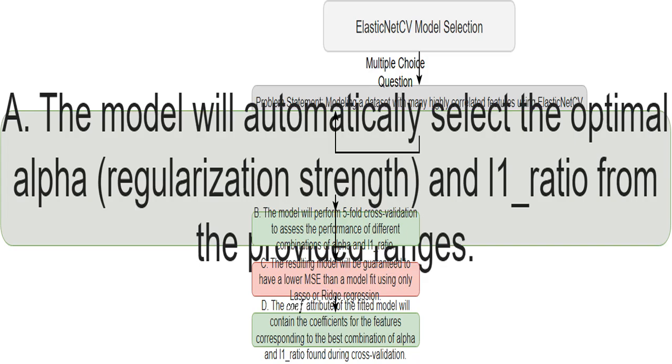That means the data is split into 5 groups. The model is trained on 4 groups and tested on the remaining group, and this process is repeated 5 times, each time using a different group as the test set. This helps to evaluate how well different combinations of alpha, how strong the regularization is, and L1_ratio, how much of each type of regularization to use, perform.